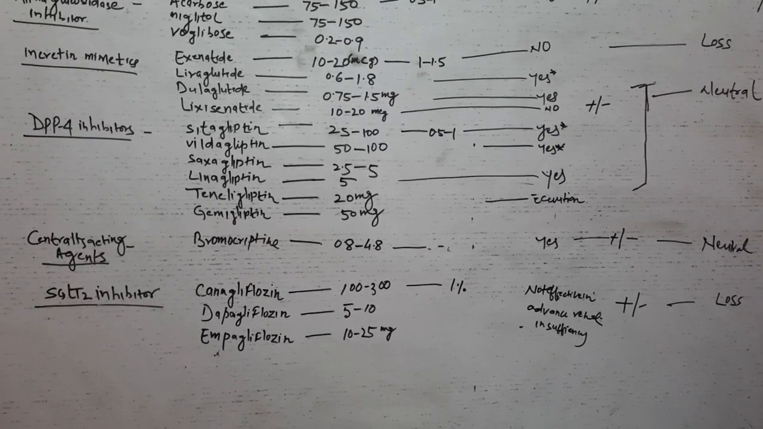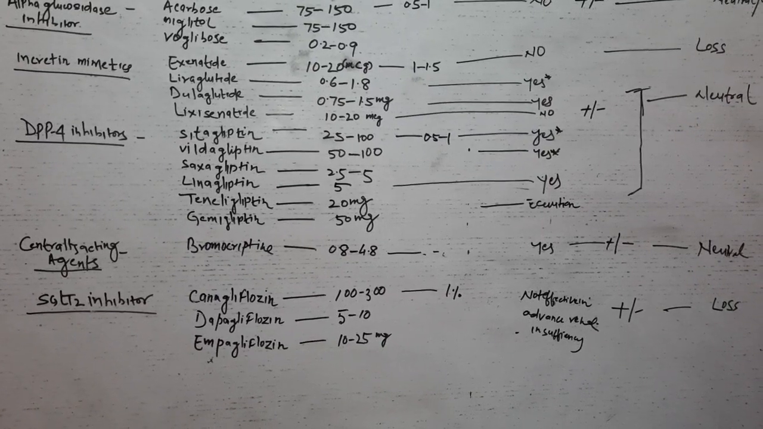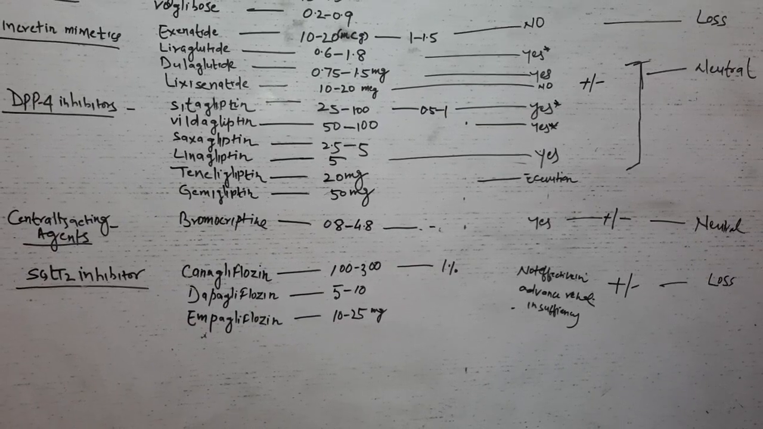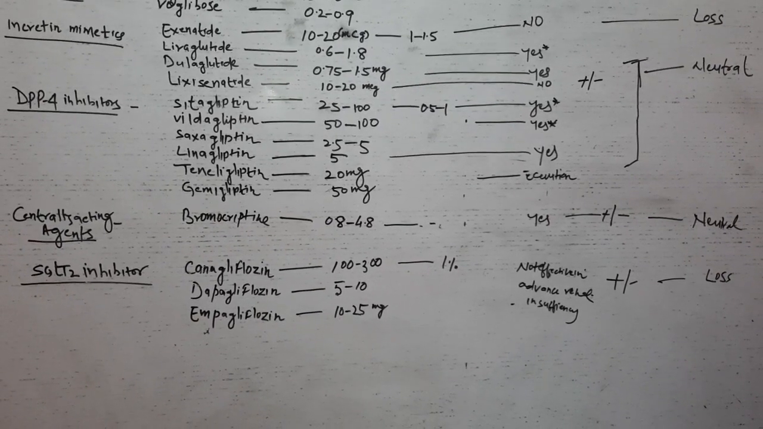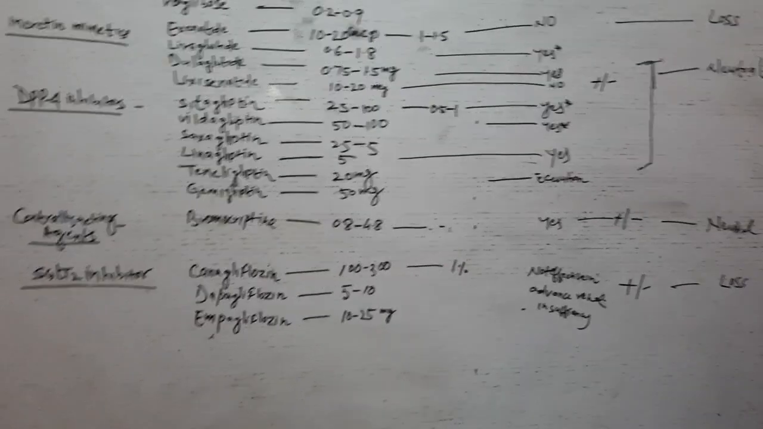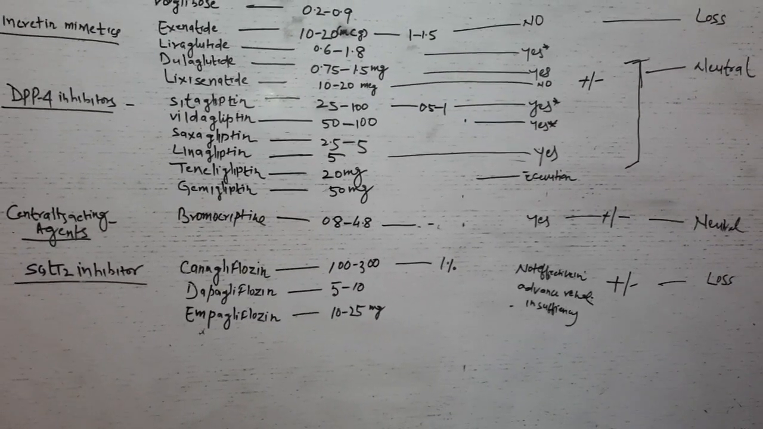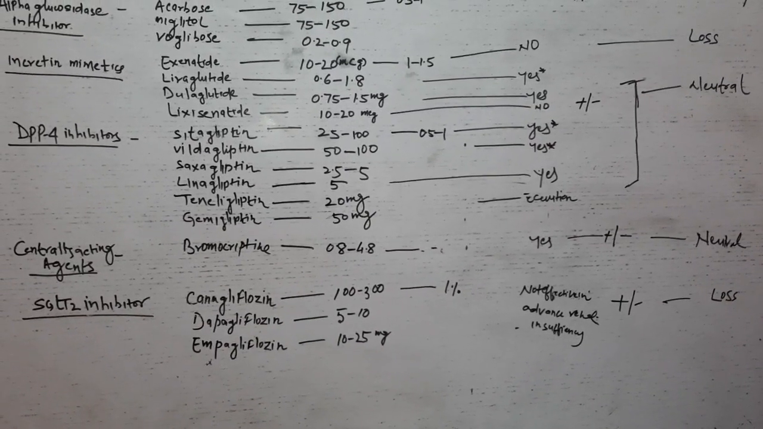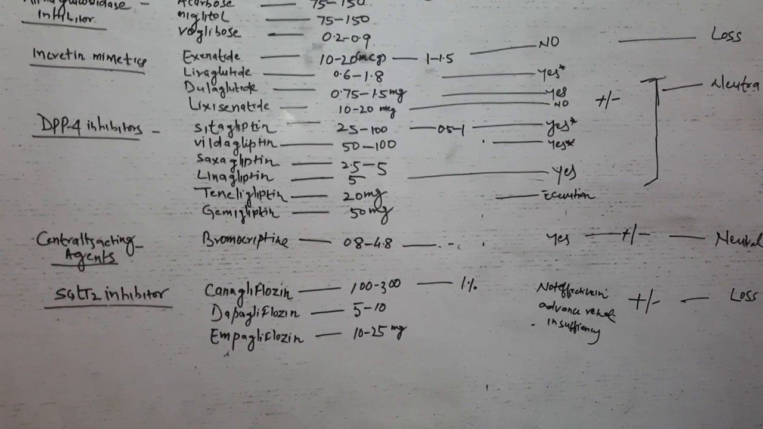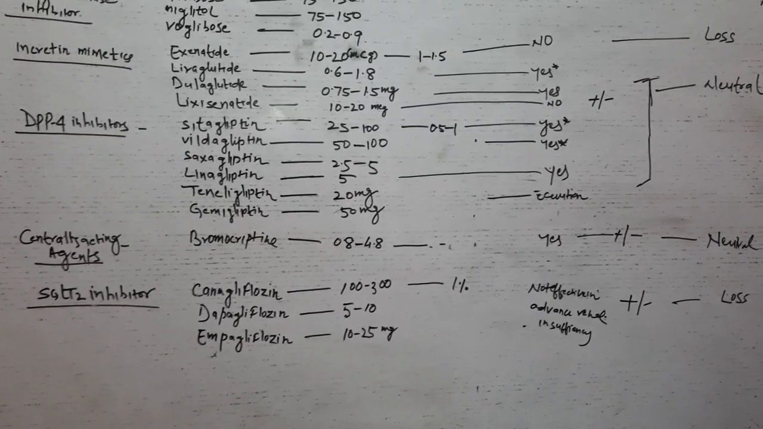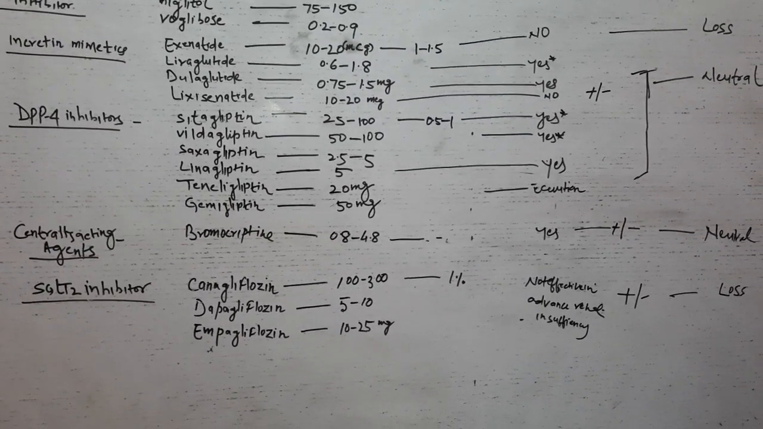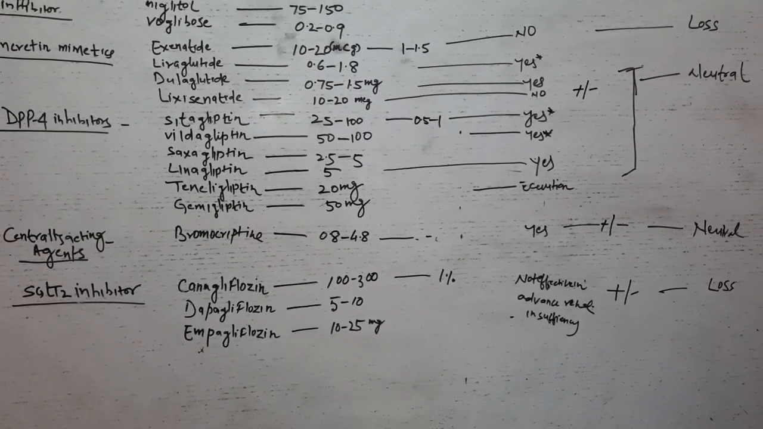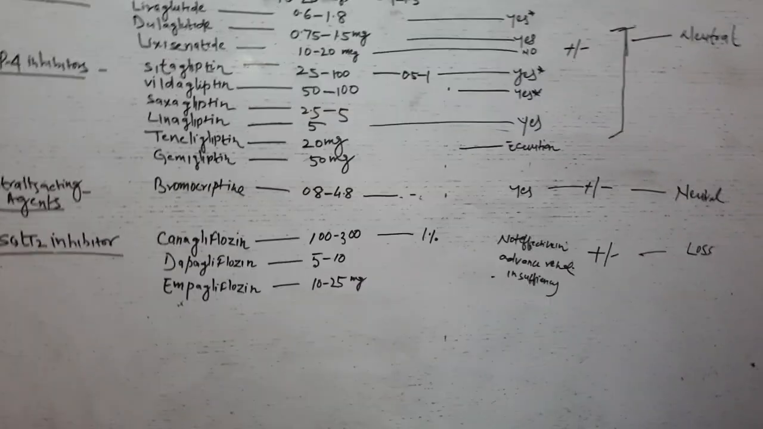These agents reduce HbA1c by 0.7 to 1%. When compared to placebo, these drugs do not potentiate the secretion of insulin. They are not associated with a significant risk of hypoglycemia. Loss of calories in the form of glucose in the urine can also help in weight loss. Canagliflozin, dapagliflozin, and empagliflozin are especially available in India now. These are generally well tolerated.